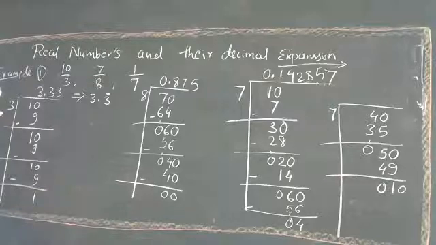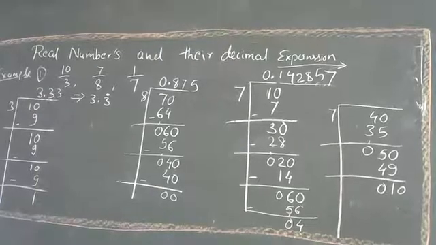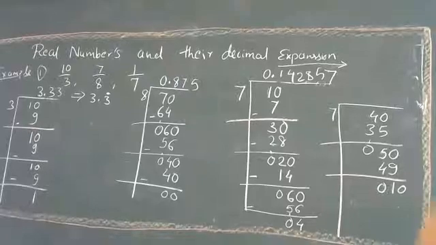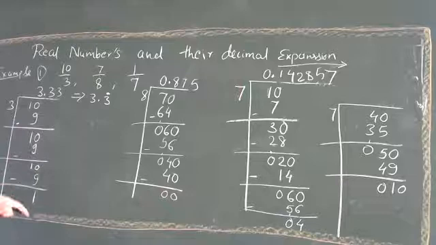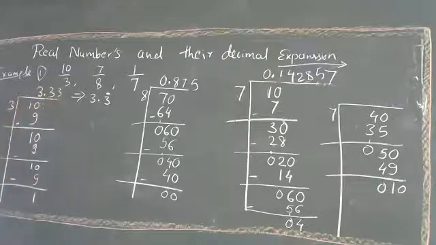1 is less than 3. Is it? Yes, 1 is less than 3 or not? Are you there? Yes. So when the remainder is less than the divisor, that is the one condition. Then if the remainder repeats, then we get a repeating block. Here the remainder is repeating, right? In the first example. So when the remainder repeats, then the answer will also get repeated only. That is the third condition.